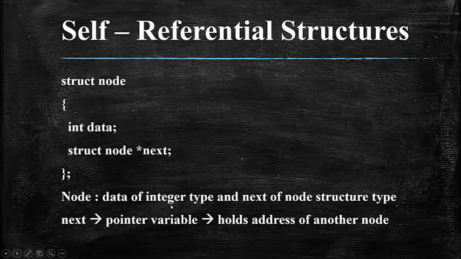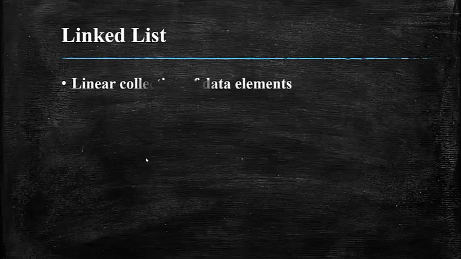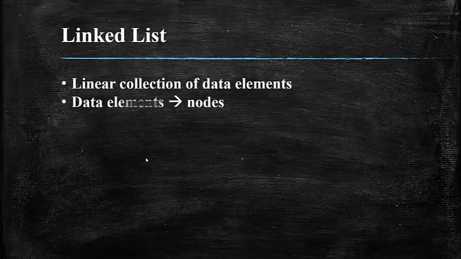So basically your node will contain data and then the address of some other node. First let us try to understand what we mean by a linked list. As I told you, self-referential structures form the base for developing your data structures, and the linked list is one type of data structure where you collect the data elements in a linear manner, just like arrays. In arrays, we have the elements or the information in continuous memory allocation, right? Here in linked list also, we have a collection of data elements available in a linear manner. Every data element is identified as a node, or you technically call it a node.